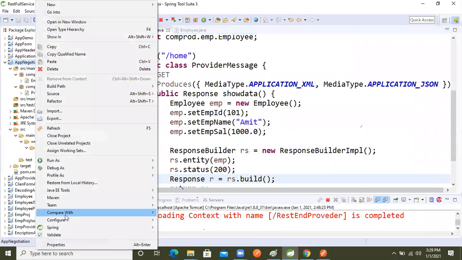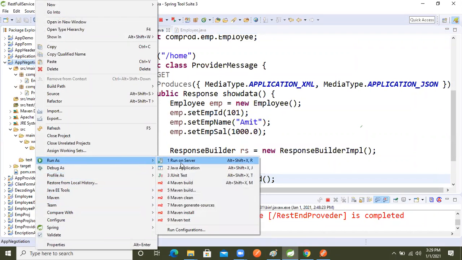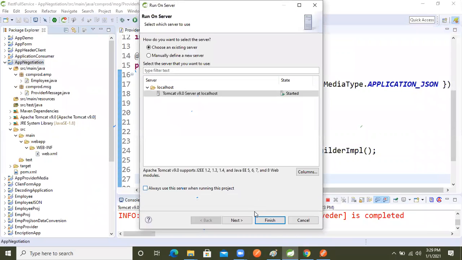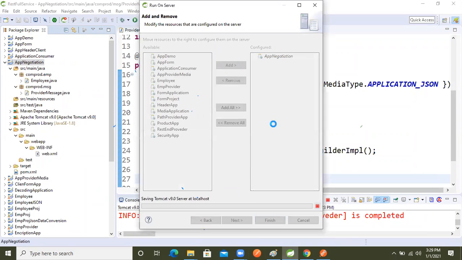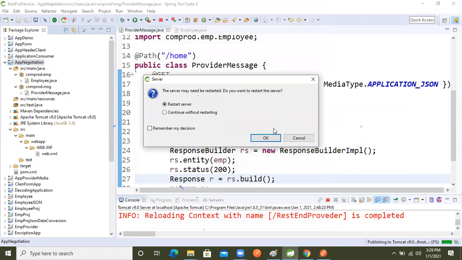Right click on the project and run on the server.